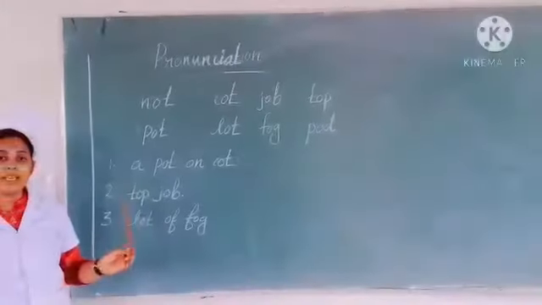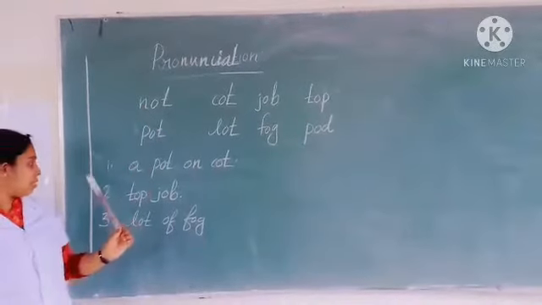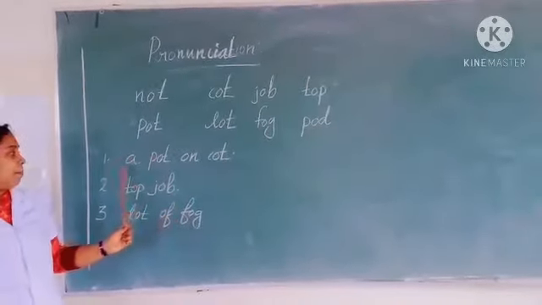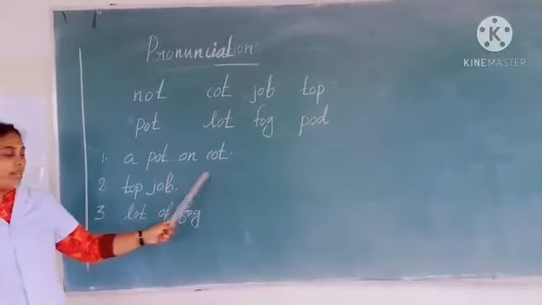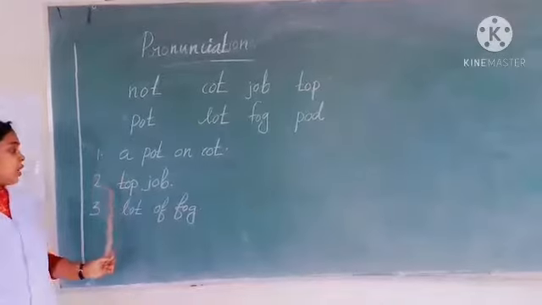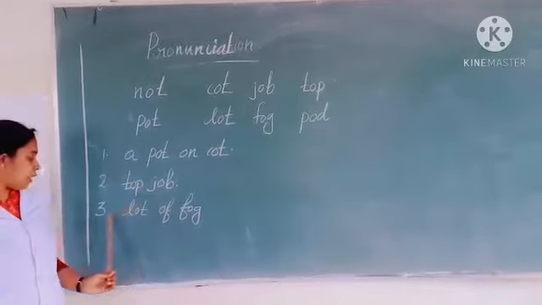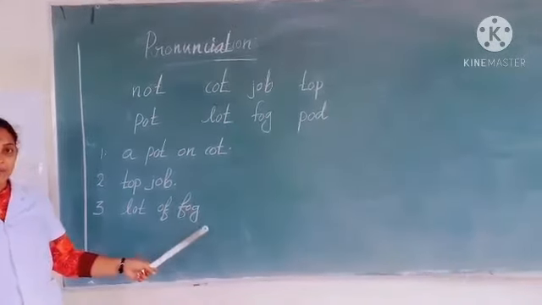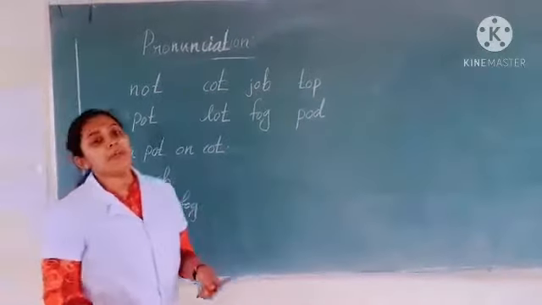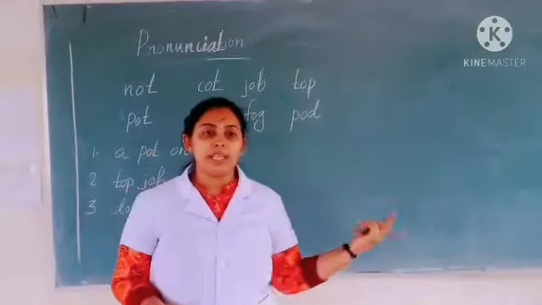They are given some sentences using these words. First one is a pot on a cot. A pot on a cot. Second one, top job. What is it? Top job. Third one, lot of fog. Lot of fog. So children, you try to make sentences using these words.